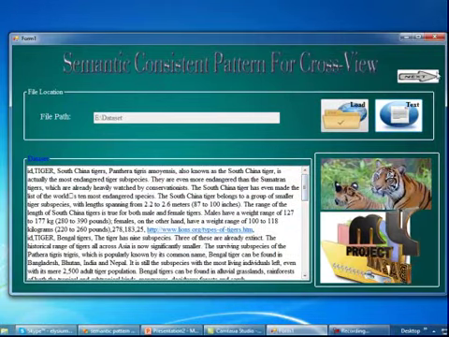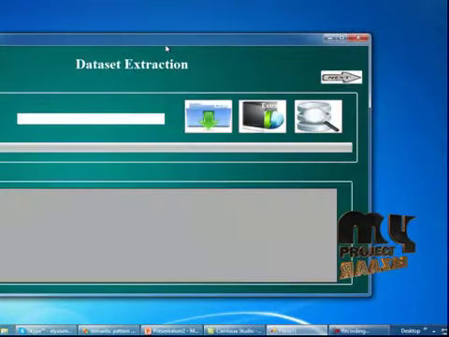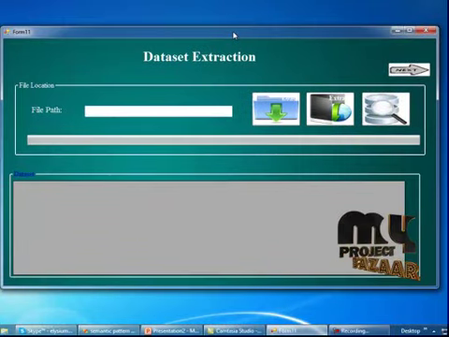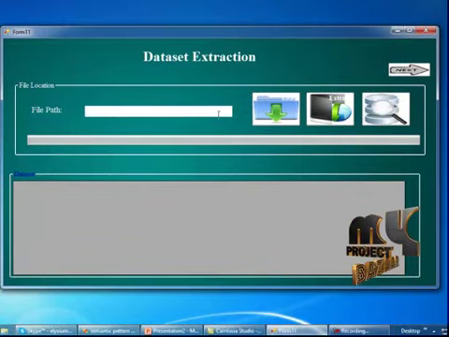Then click on the next button. It will move to the next one, that is the data set extraction. In this form, I am going to extract the dataset. First, load the dataset.